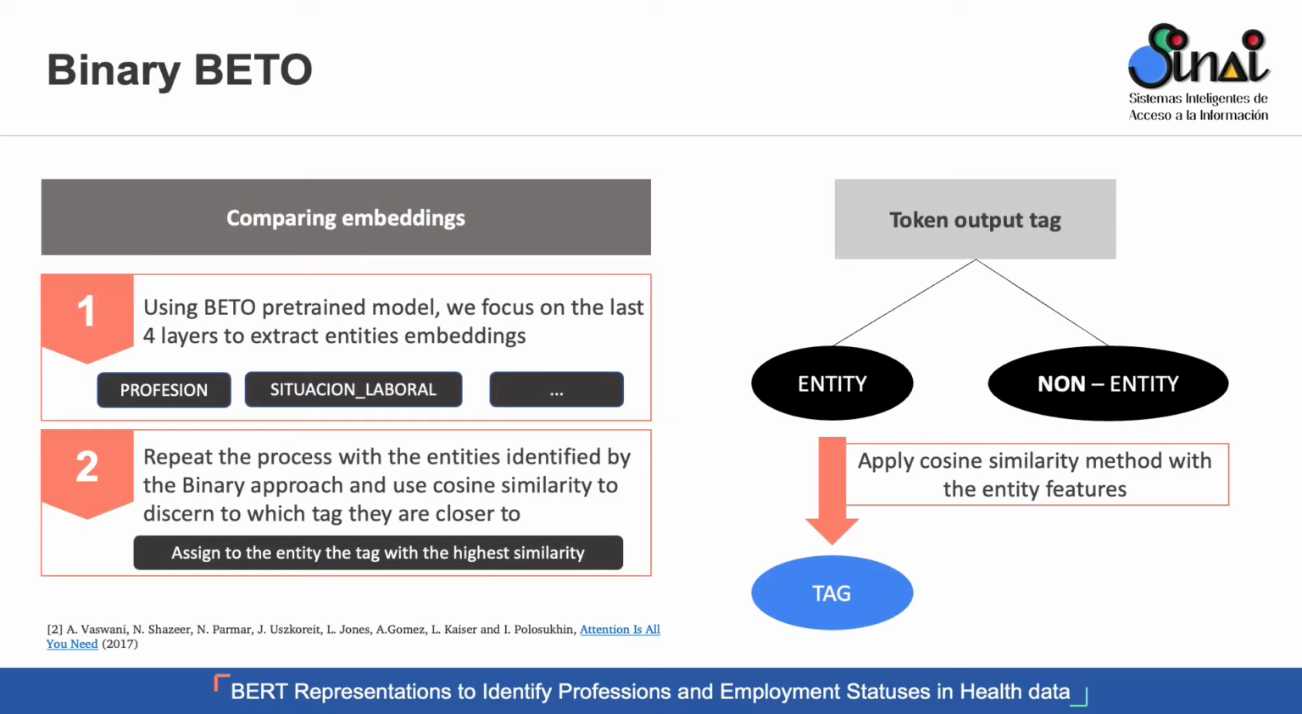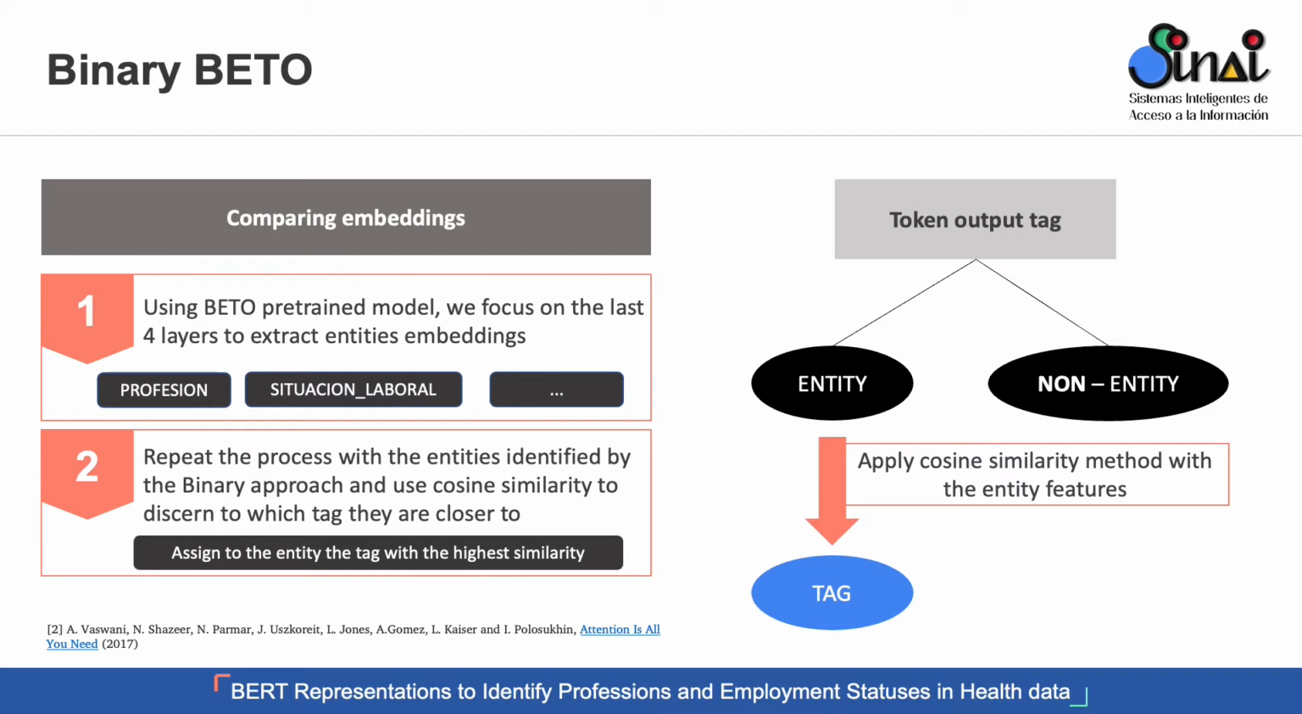Now, the second approach, the binary BETO approach, relies on using 2 labels instead of multiple ones, as it happened with the multiclass approach. Therefore, we catalog tokens of a specific sequence, whether they are part of an entity or not. And after that, we use a BETO pre-trained model, and specifically its 4 last layers, in order to extract its related word embeddings. With these word embeddings, what we do is to compare them to the ones that are related to the labels of each task using the same method.